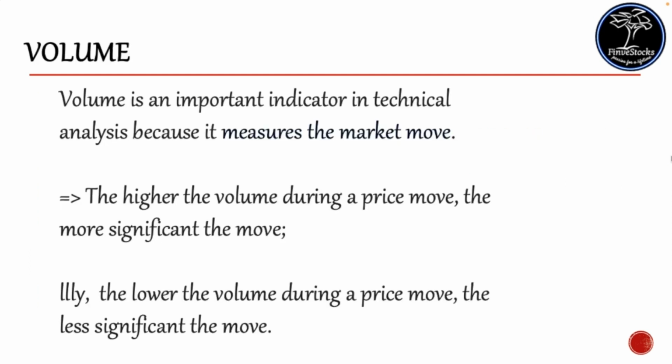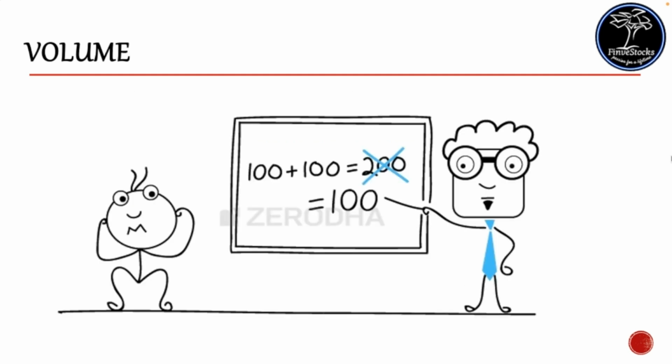Volume is an important indicator in technical analysis because it measures the market move. The higher the volume during a price move, the more significant the move is. Similarly, the lower the volume during a price move, the less significant that move is. Always keep that in mind. So let's see how the volume works.